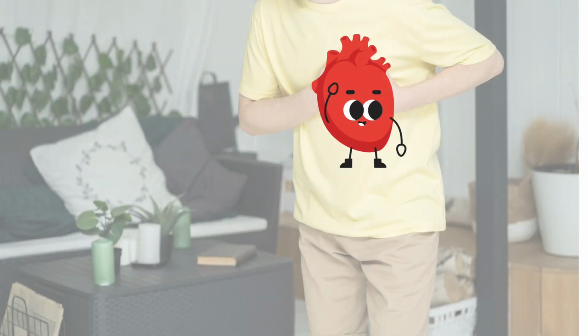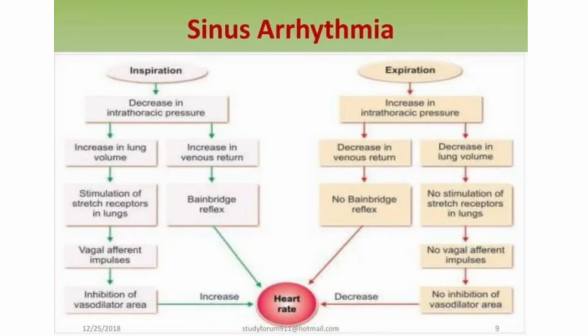We'll talk a little bit in detail about various arrhythmias, heart block, and also both tachyarrhythmia and bradyarrhythmia. So first of all, let's understand what is sinus arrhythmia. It may seem a little bit paradoxical: it's sinus and it's arrhythmia. Sinus means the electrical activity is originating from the SA node and then going to the AV node, then through the bundle of His and the right and left bundle, to the Purkinje fibers and the ventricles. So the origin is from the SA node. There is no change in that.